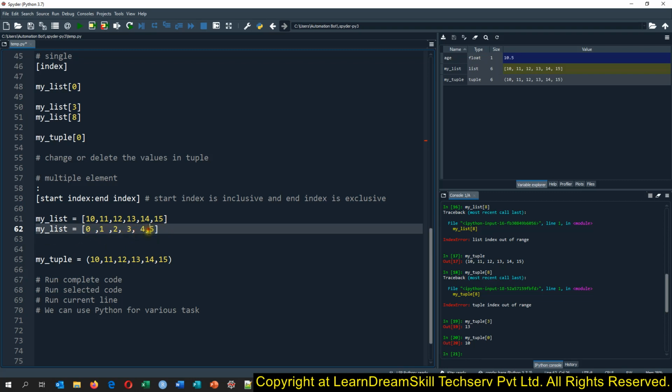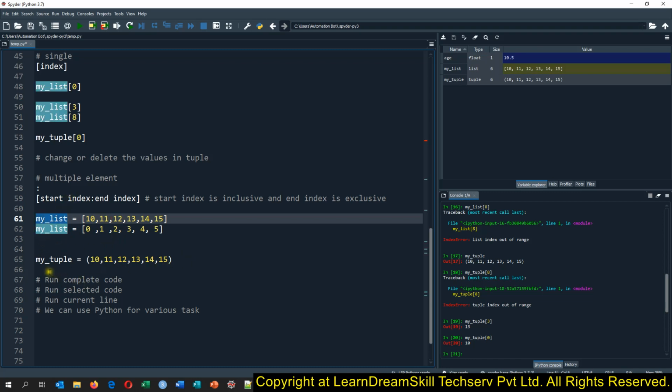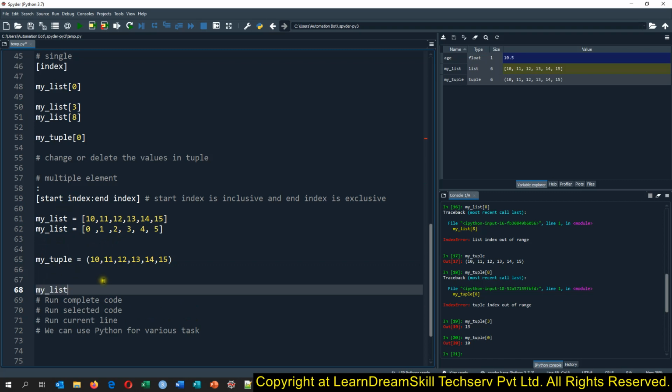I am just trying to make this equal. So see, this 10 is saved at the 0 index, this 11 is saved at the 1 index, this 12 is saved at the 2 index, and so on. So if we want to extract elements from 0 to the second index, which is 10 to 11, then how will we have to give it? We will have to give this list, and then this 0,